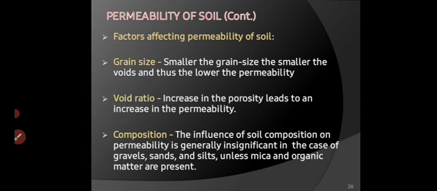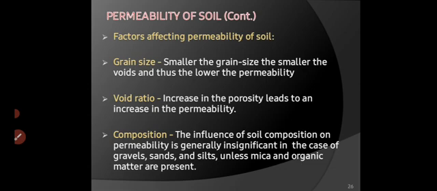That's why their pores are less, permeability is also less. They cannot transmit water properly. Void ratio. What is the relation? Because water is stored in the void, an increase in the porosity tends to an increase in permeability. If voids are more, water is there, it is pervious and permeable.